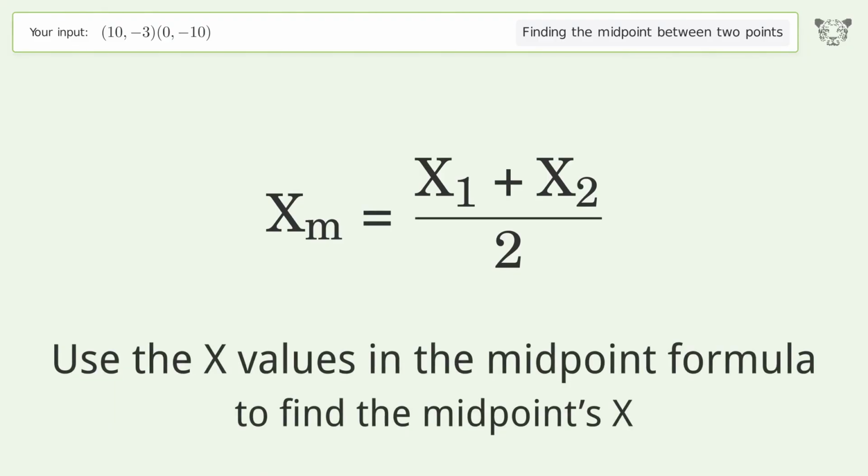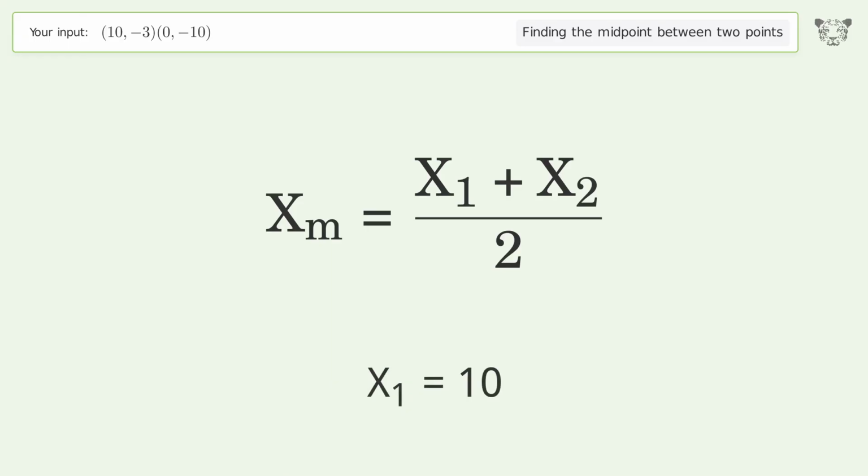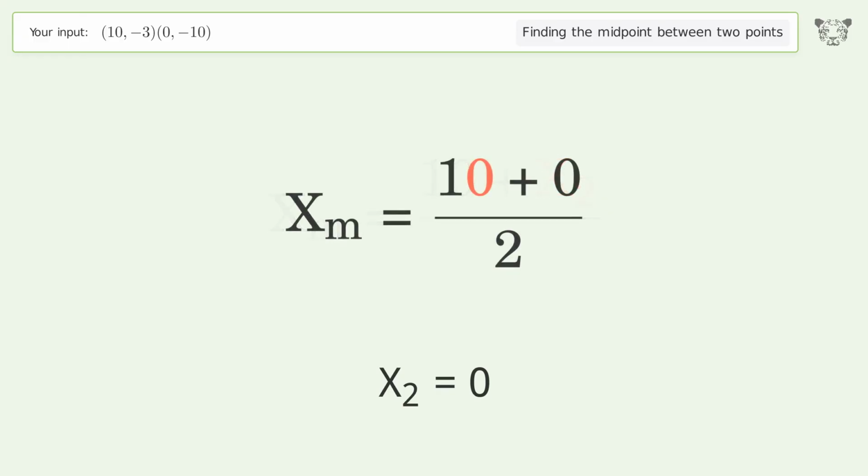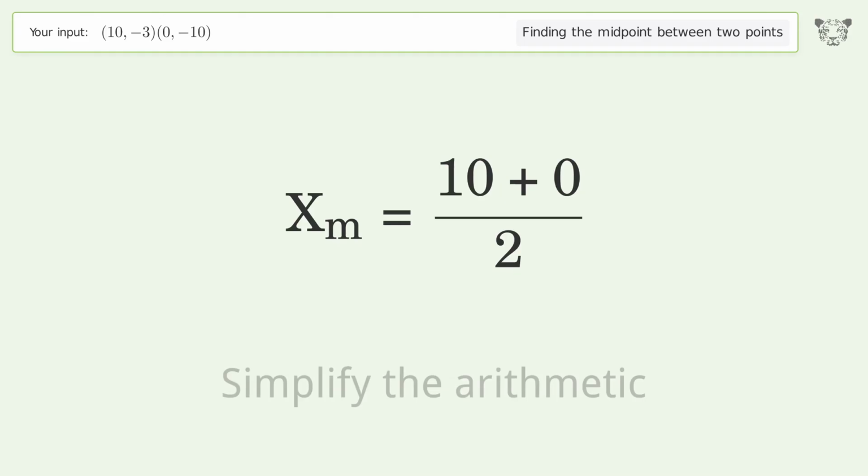Use the x values in the midpoint formula to find the midpoint's x. x1 equals 10. x2 equals 0. Simplify the arithmetic.